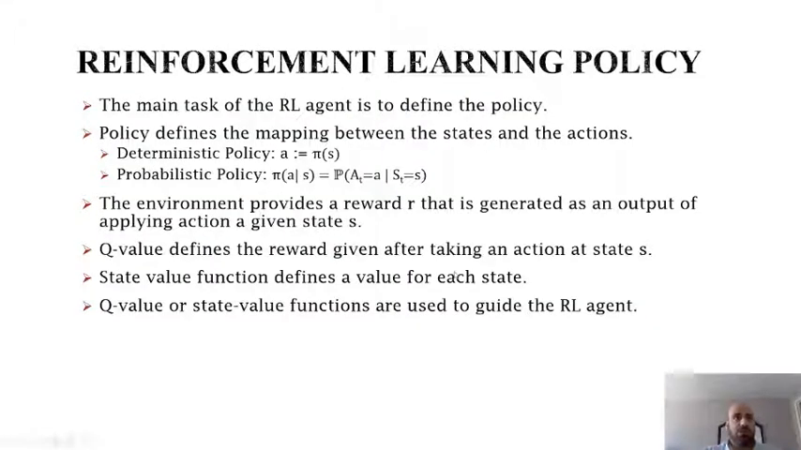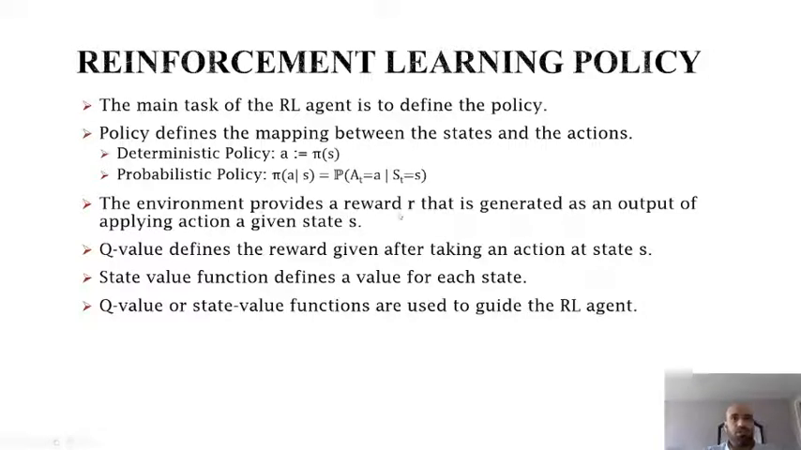So considering this, the main task of the RL agent is to define the policy. This policy could be defined as a deterministic policy or a probabilistic policy. Deterministic policy, like if we have a simple function that maps between a state S and an action A, or a probabilistic policy when we have a probability function that gives us a probability of getting an action A, given a state S. So this would be a probabilistic policy.